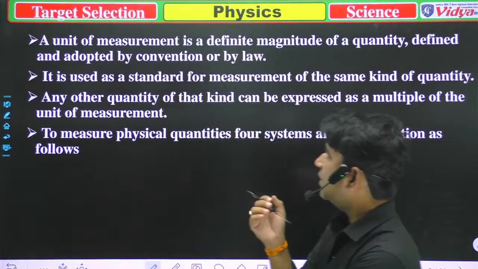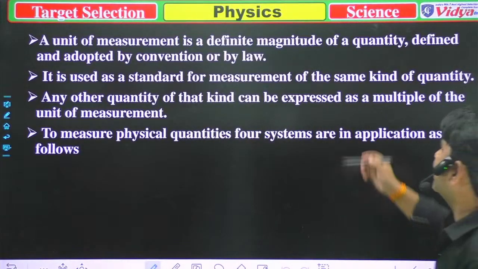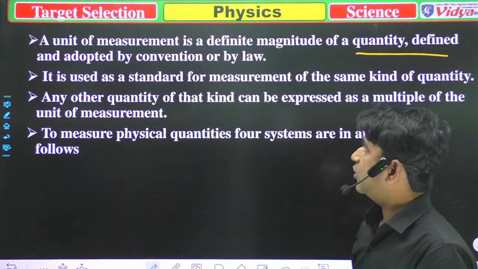A unit of measurement is a defined magnitude of a quantity, defined and adopted by convention or by law, as we told you.